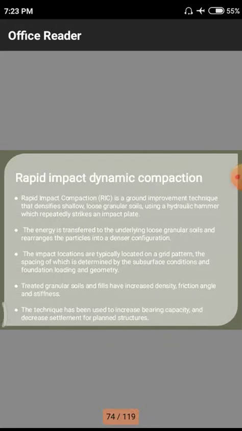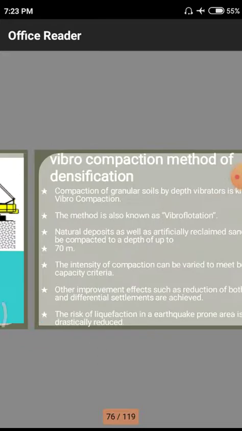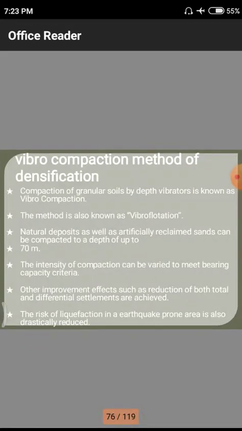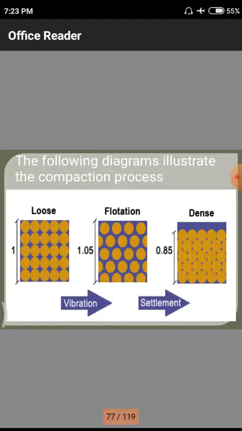Okay, next, this diagram we already discussed in the previous slide. Next, we have the vibro compaction method for densification. This is vibro compaction. Normally this is the basic diagram for understanding what density is.